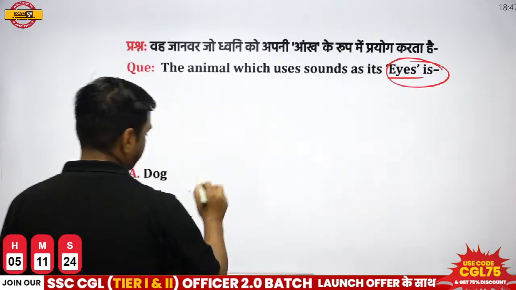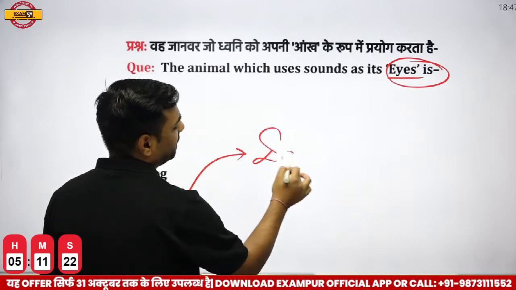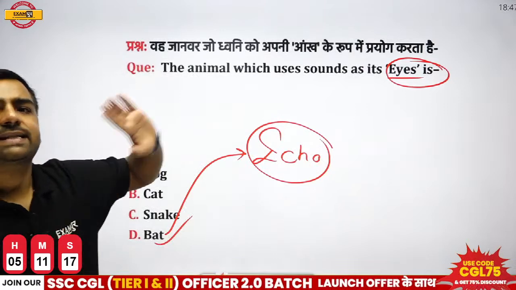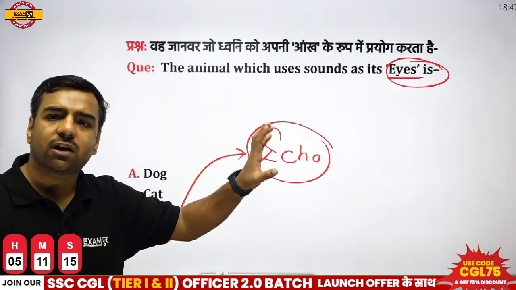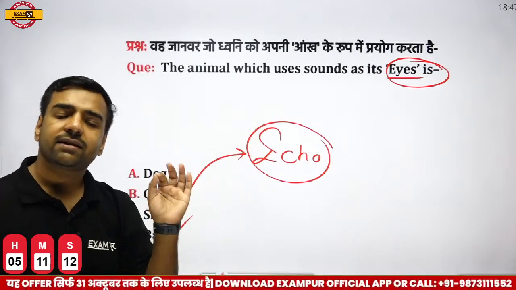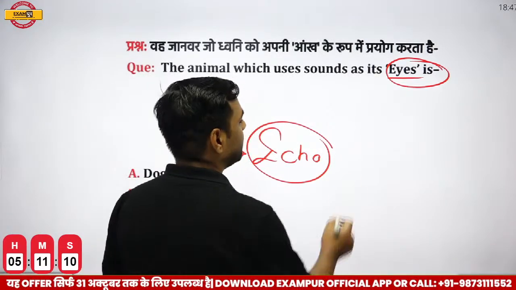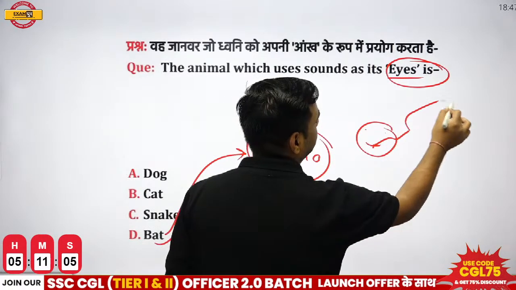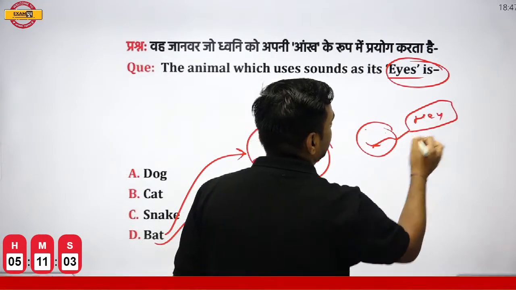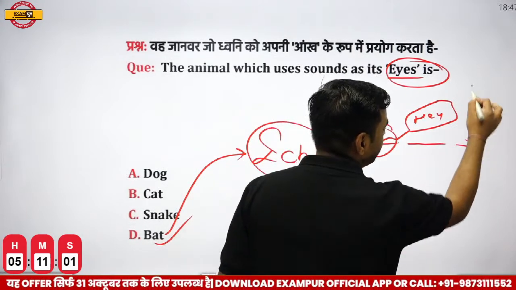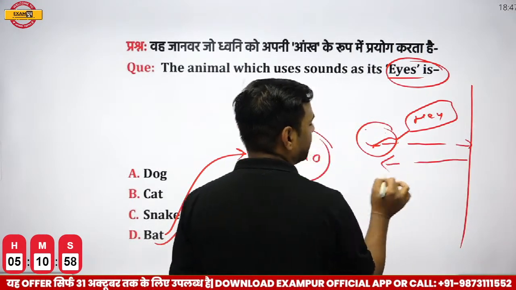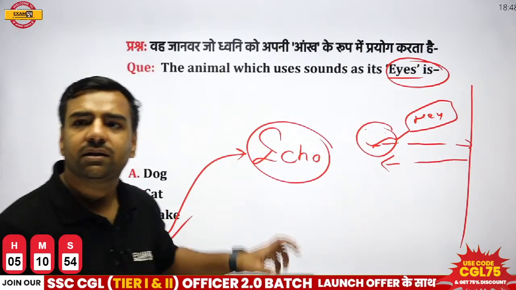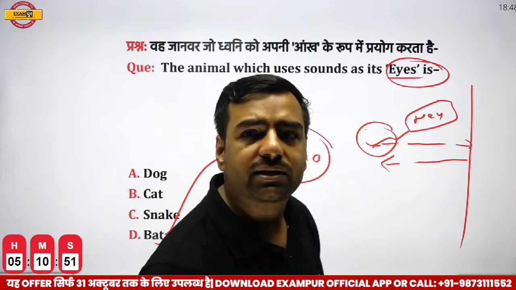If I talk about this bat, it uses the logic of echo. Remember this part? What is echo? Whenever we say anything, that particular sound is reflected back. That is the reflection of the sound. How? If there's a person who is standing here and he's speaking something, and when this sound reaches some place, this sound is reflected back. This particular process is known as echo. Now, what's the minimum distance between that? Yeah, that's true, Vinod. Now, let's try to understand this.